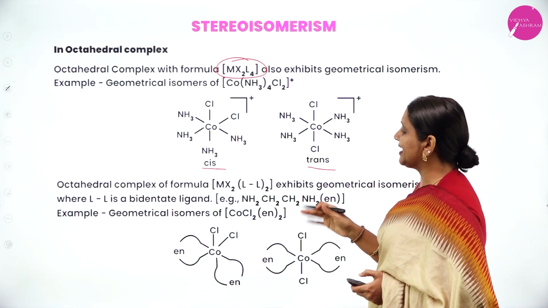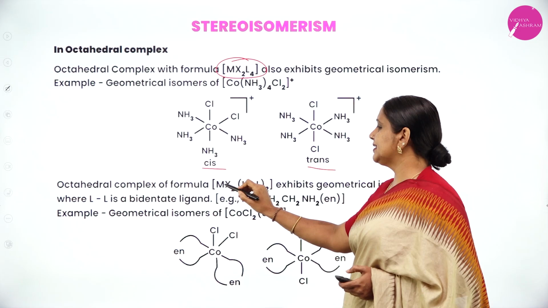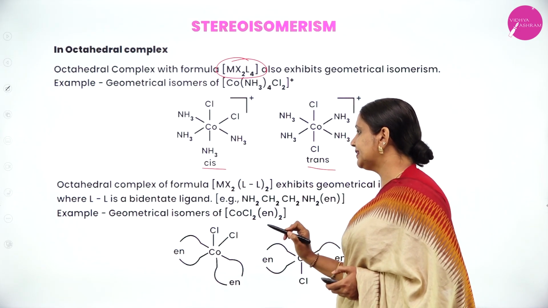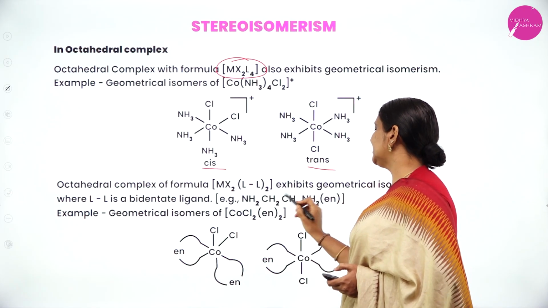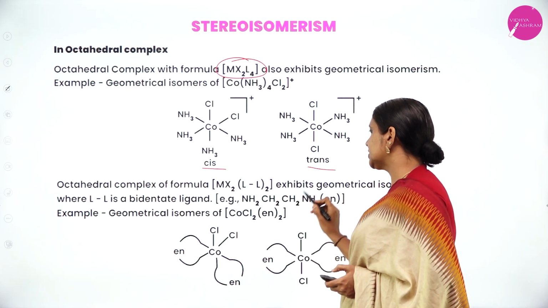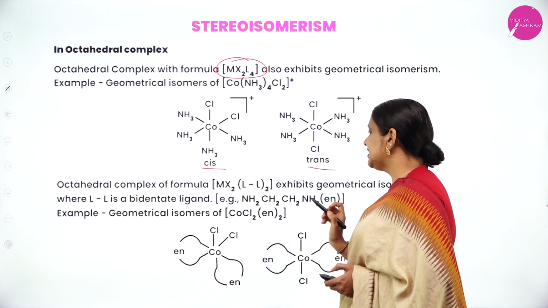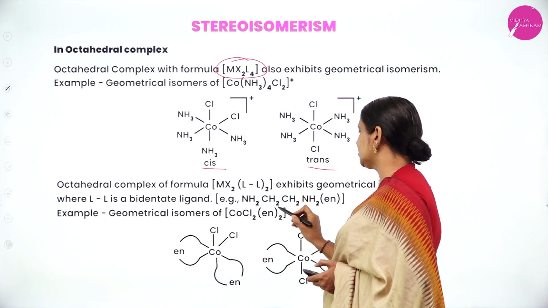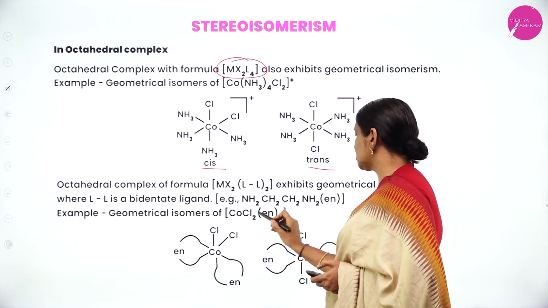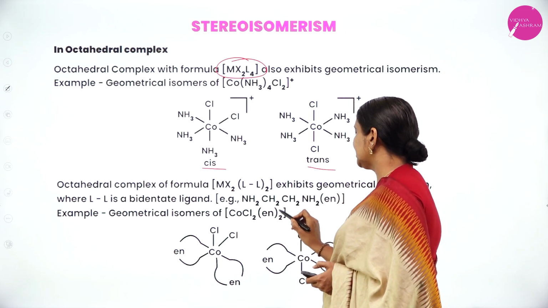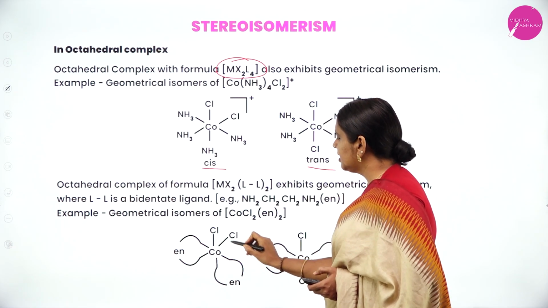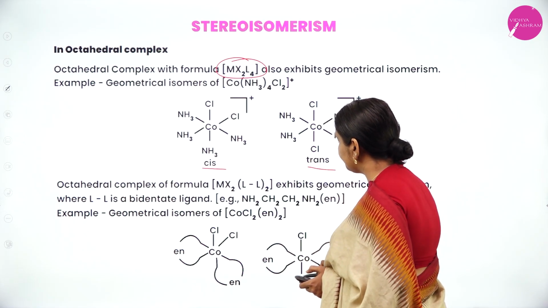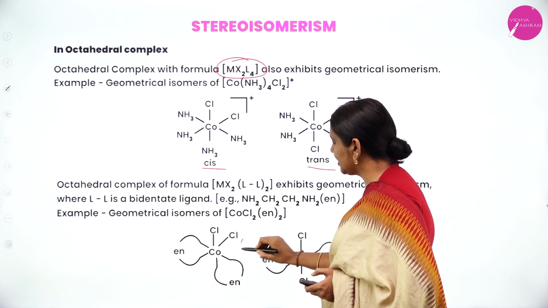When you consider the second type of coordination complex, MX2(LL)2, X is unidentate and LL is bidentate. For example, ethylene diamine, NH2CH2CH2NH2, is en. Geometrical isomerism of CoCl2(en)2: it is attached with 2 chlorido ligands as well as 2 ethylene diamine ligands. Observe here, the chlorine atoms are adjacent to each other, and here the chlorine atoms are opposite to each other. Therefore, it is known as what?